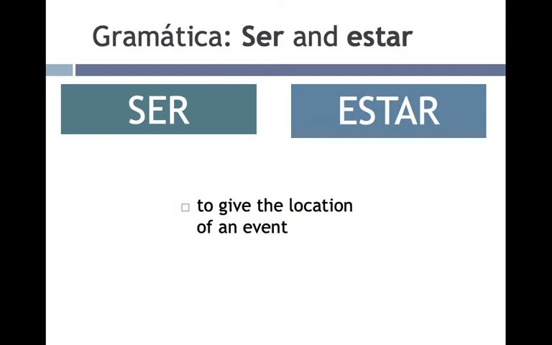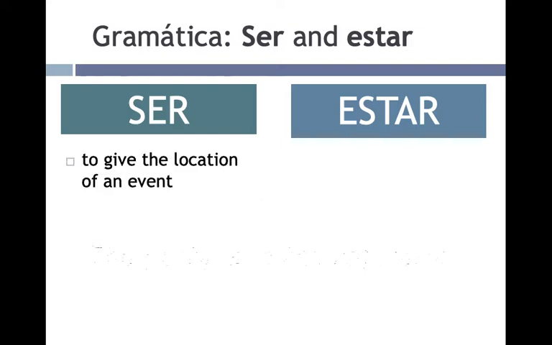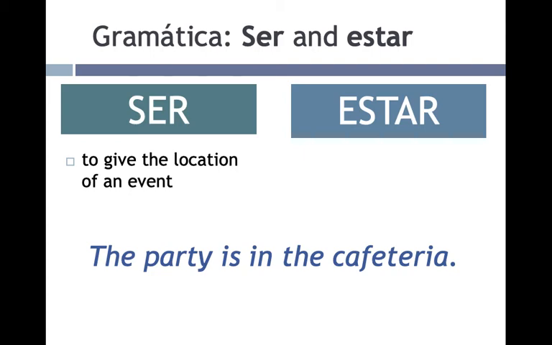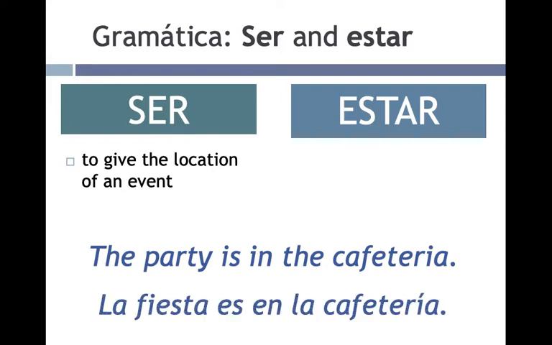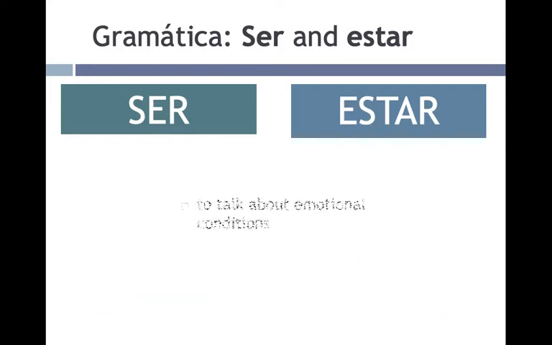Moving on, ser o estar, to give the location of an event. This is ser. This is the one that, in my opinion, is the tricky one. ¿Cómo se dice en español, the party is in the cafeteria? Now, I know that you can use located, but you need to remember this is the location of an event. La fiesta es en la cafetería.